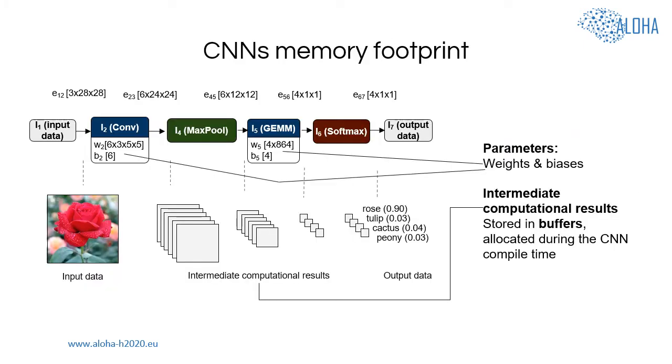When a CNN is deployed on a device, it requires sufficient amount of memory to store its parameters, that include CNN biases and weights, and its intermediate computational results. The research I am presenting is concentrated on decreasing the amount of memory required to store the CNN intermediate computational results. The intermediate computational results are data produced by every CNN layer during the CNN execution that is stored in buffers allocated in the device memory during the CNN deployment at the edge.